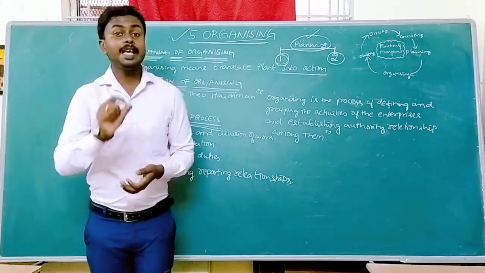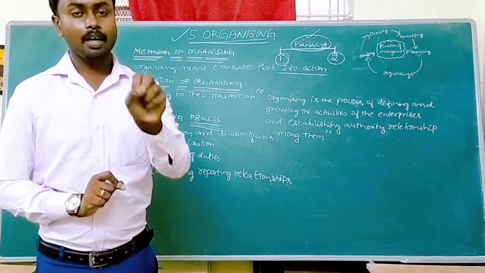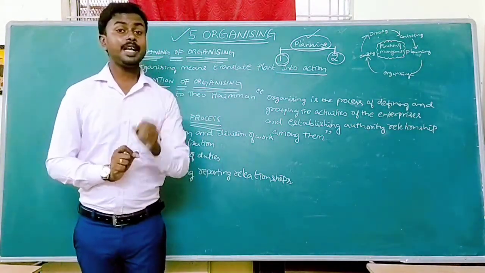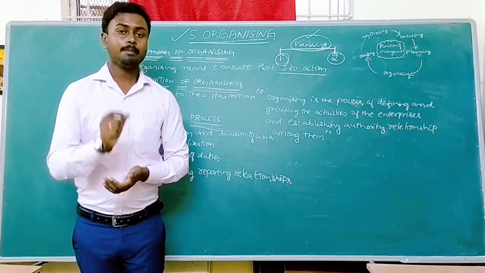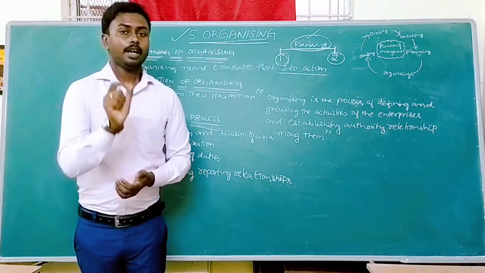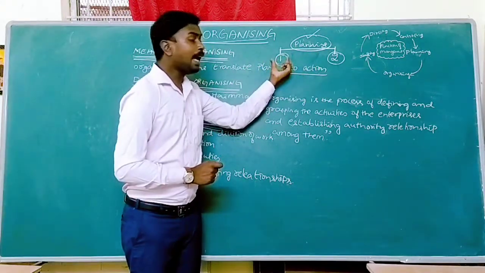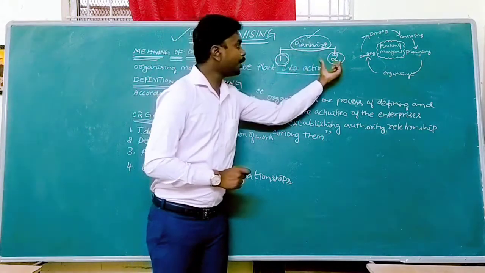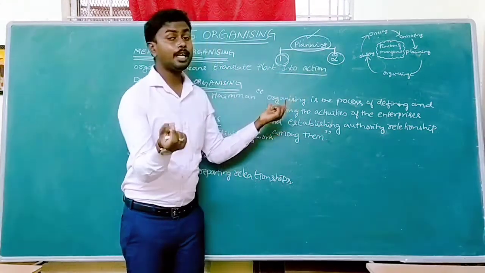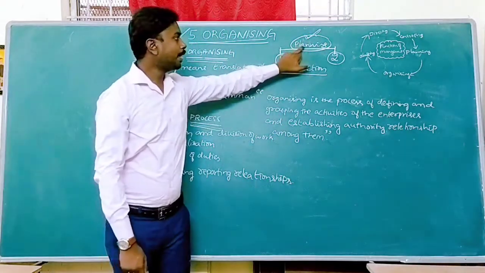In planning, we are setting the organizational objectives very clearly and very specifically, and these objectives should be understood by the worker to achieve the organizational goals. Planning in very simple terms: we have point 1 and point 2. I want to reach from point 1 to point 2. How is it possible? With the help of planning.